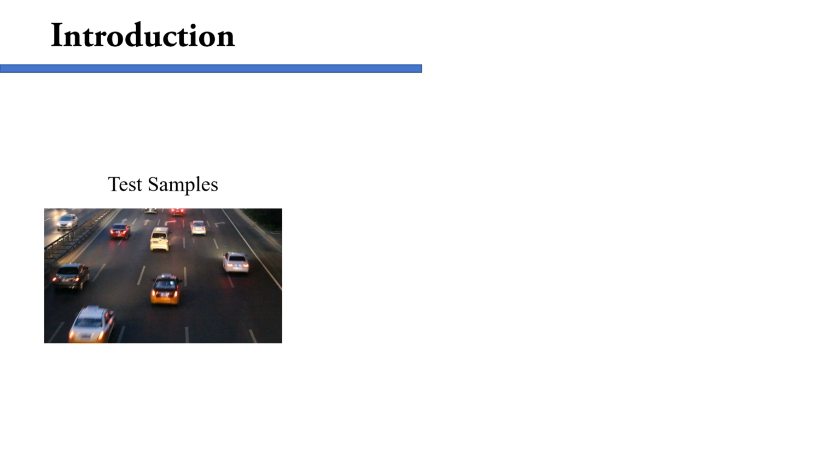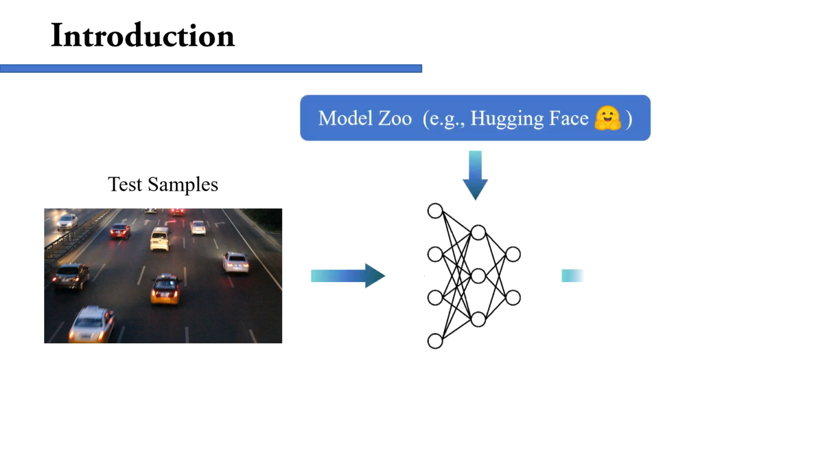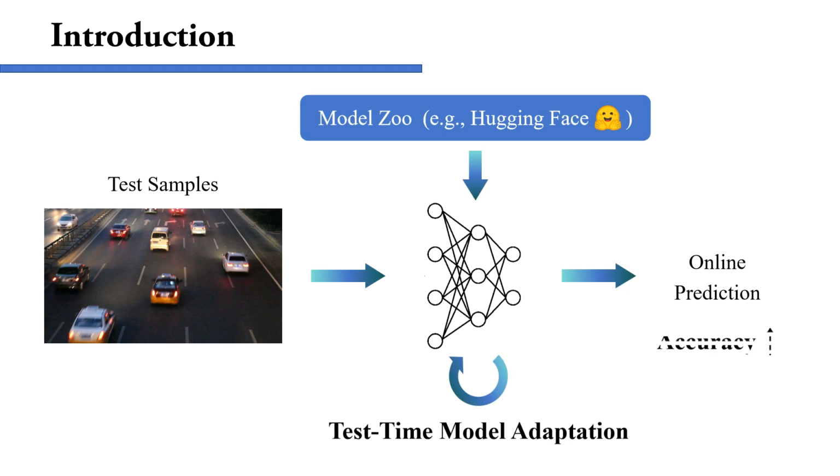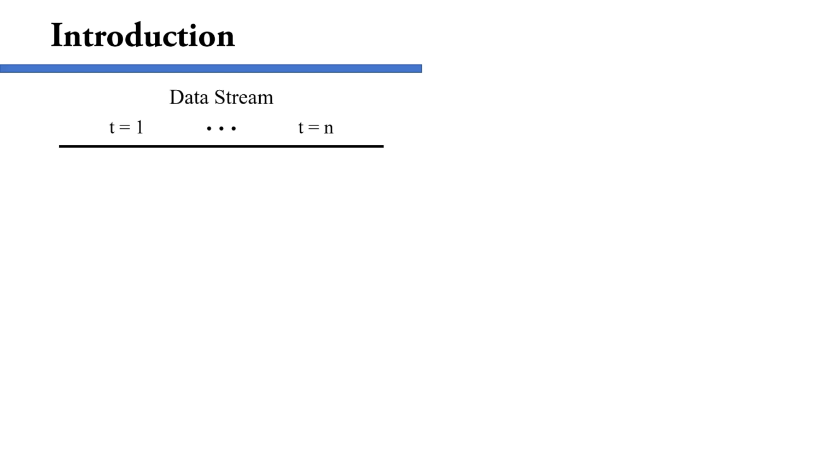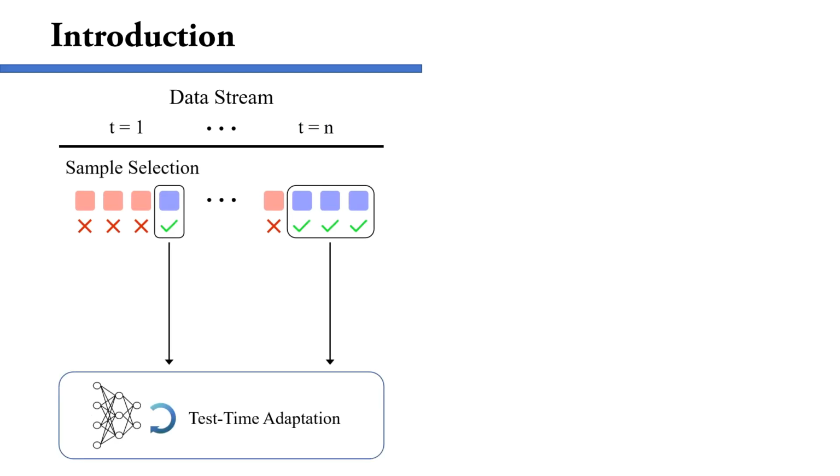Imagine a scenario where we need to make online predictions for test samples in an environment. We generally select a suitable model and pre-trained weights from open-source model libraries. Self-supervised model adaptation using test samples is beneficial for improving prediction accuracy. However, not all test samples help with model adaptation. Due to data distribution shifts, selecting benign samples and discarding malicious ones often leads to smoother model optimization and more stable updates. Yet, this strategy doesn't always work.